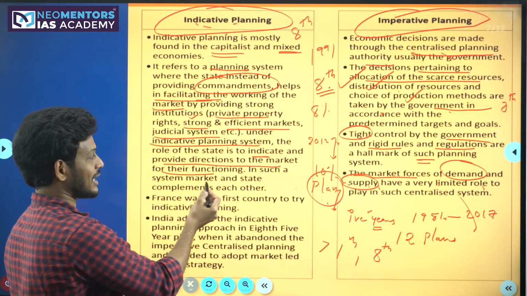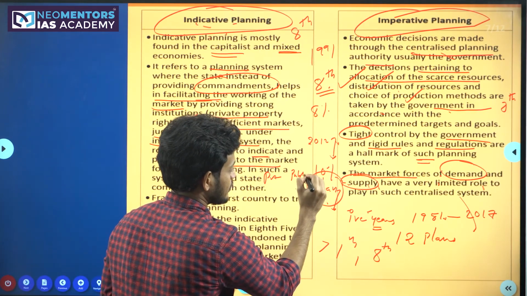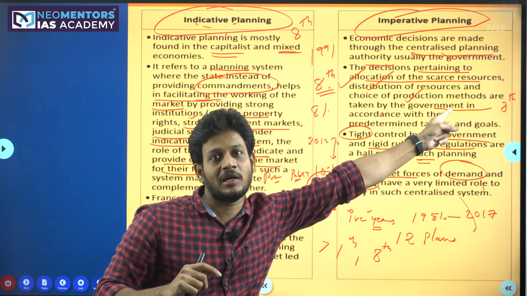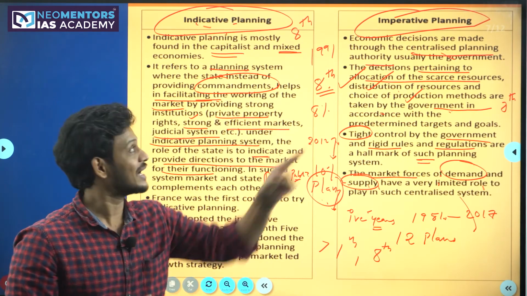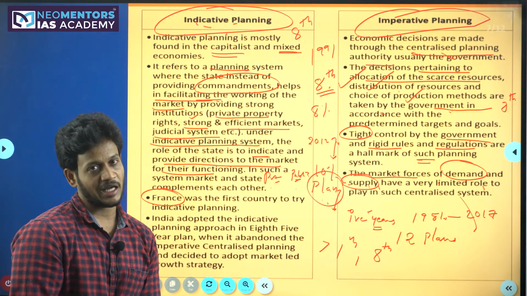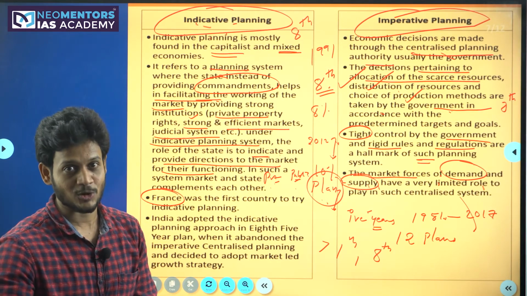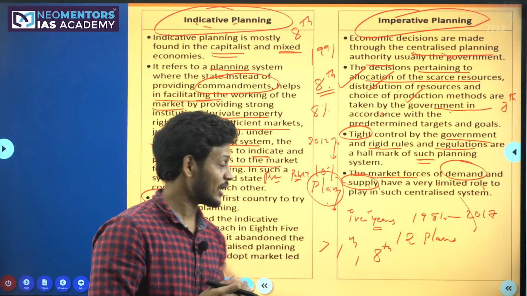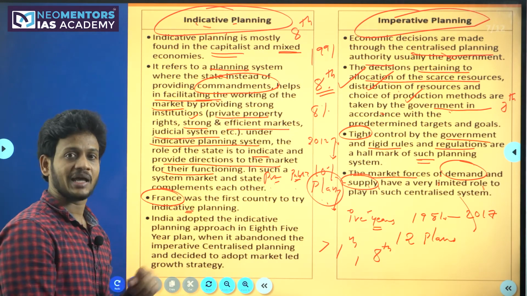In such a system, the market and the state, the private sector and public sector, both complement each other. In imperative planning the private sector is the enemy of the government, but here the private sector is the friend of the government. That is called imperative and this is called indicative. France was actually the first country to try indicative planning. France followed six-year plans, while we followed five-year plans that we adopted from the Soviet Union. France was the first country which followed indicative planning, and we adopted this type of planning in India also.